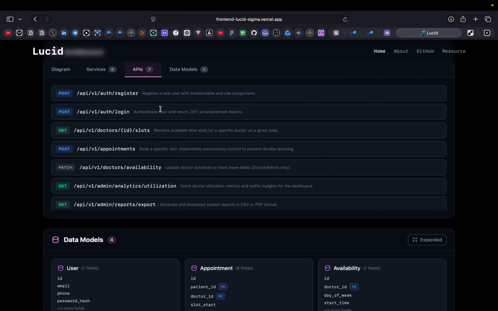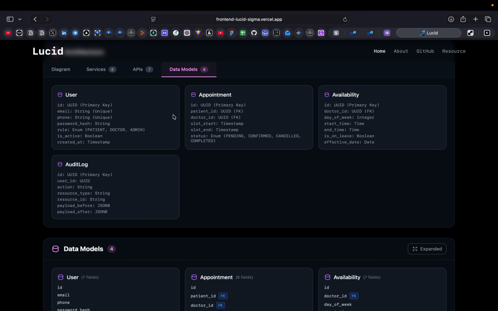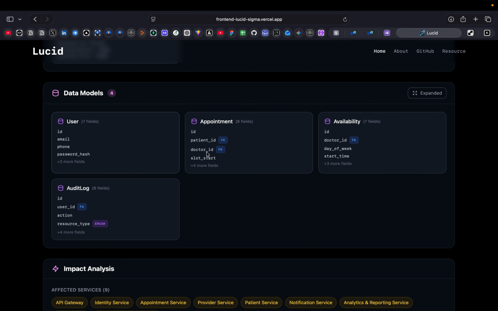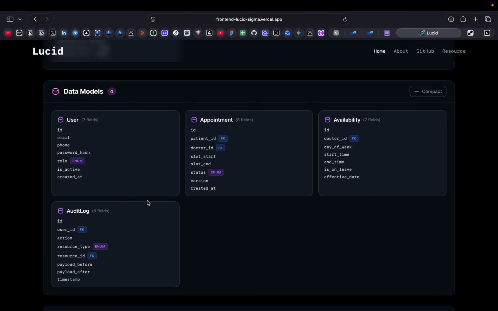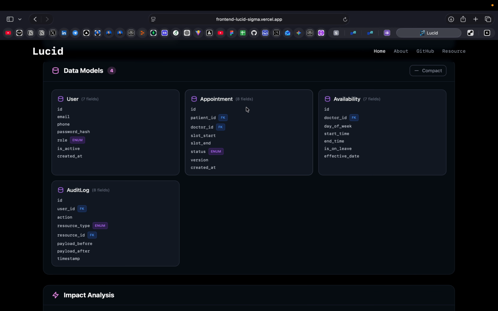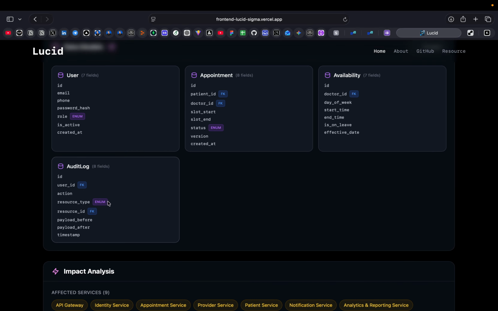These are the API endpoints which we have to define during the making of the project. These are the data models: user, appointment, availability, audit logs. These are expandable also.